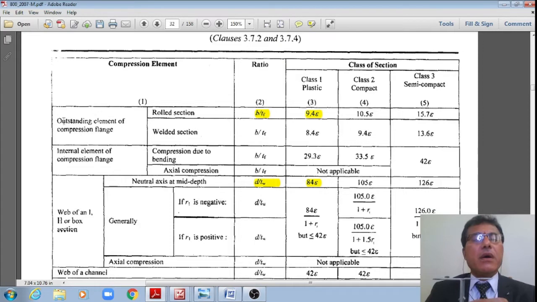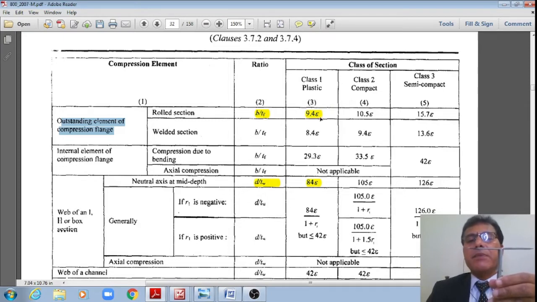Therefore, the outstanding element of the compression flange of a rolled steel section, b by tf, for class 1 or plastic section, should be less than 9.4 epsilon, then it is called a plastic section.